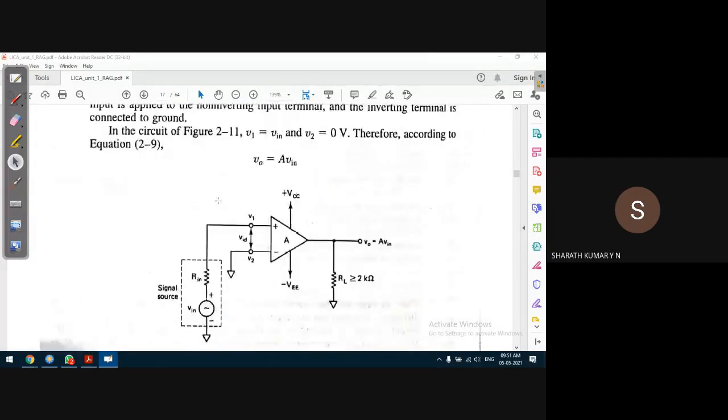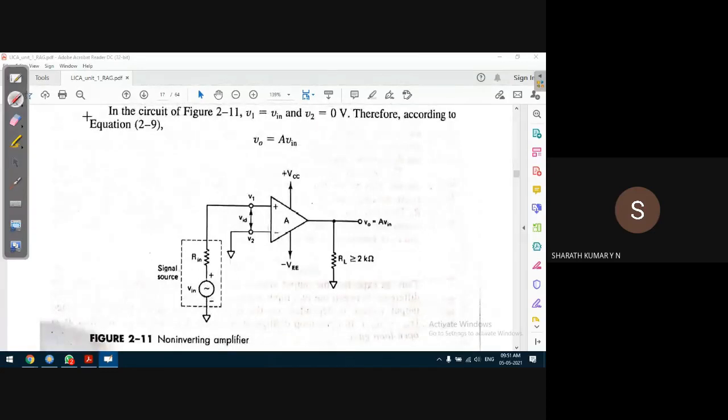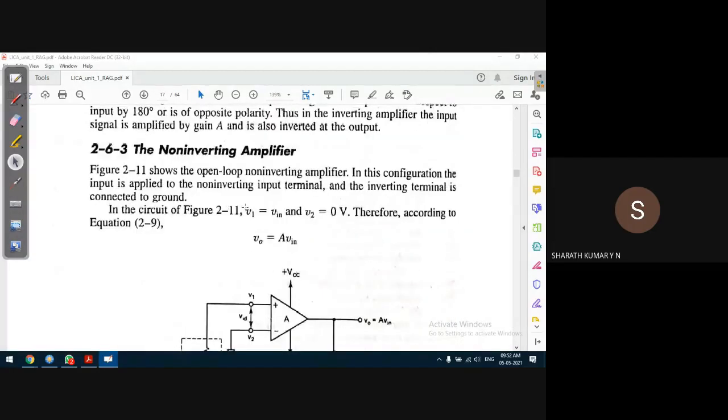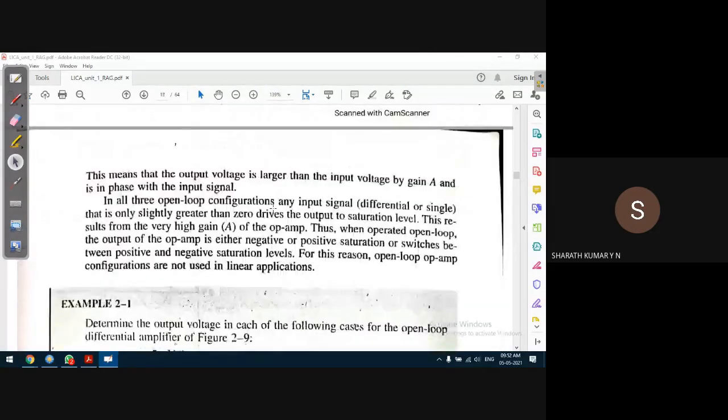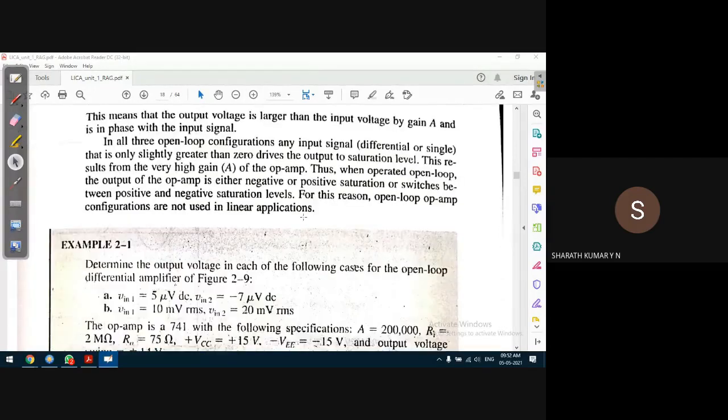Okay, similarly we have the non-inverting amplifier. Same situation. The input voltage is applied to the non-inverting input terminal. Inverting input terminal is grounded. So output voltage is nothing but the input voltage applied to the non-inverting input terminal multiplied by the open loop gain of the operational amplifier. Okay, so that's how it is. This is the non-inverting amplifier. So according to the situation, we'll select a particular configuration, either an inverting amplifier or a non-inverting amplifier.